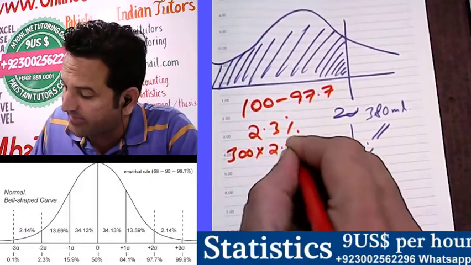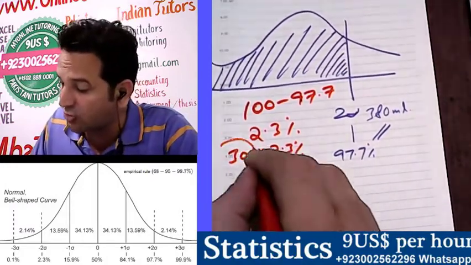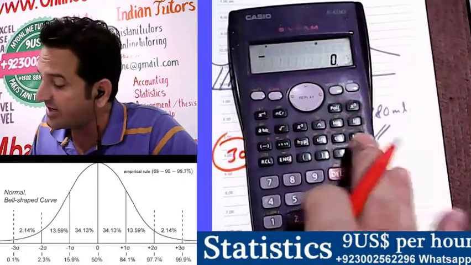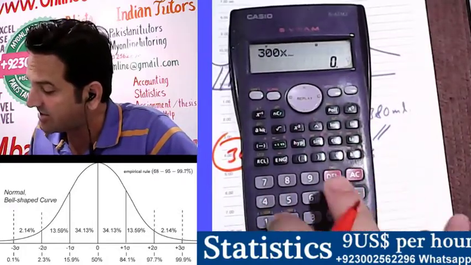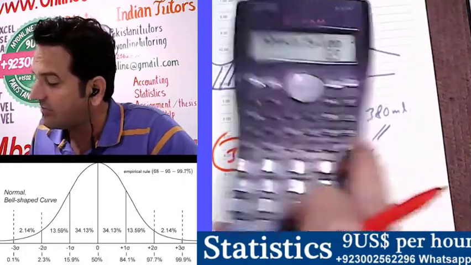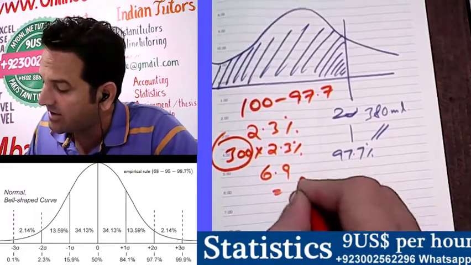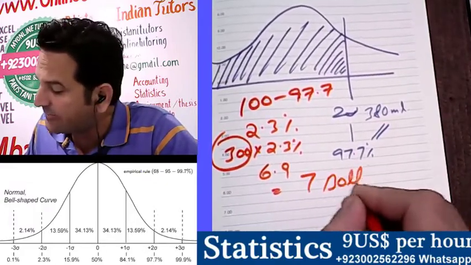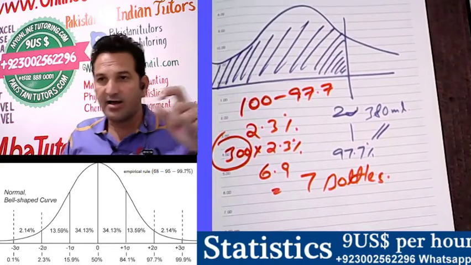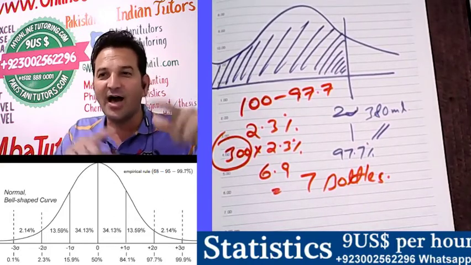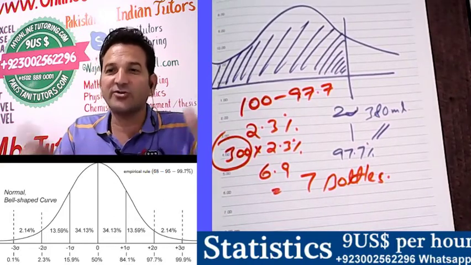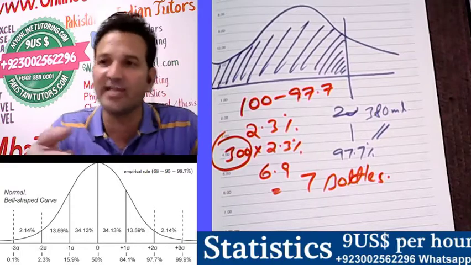Take 2.3% of those 300 bottles, because we are mainly interested in the bottles. 300 into 2.3 divided by 100 will give you 6.9. Around 7 bottles are filled with soft drink greater than 380 ml.